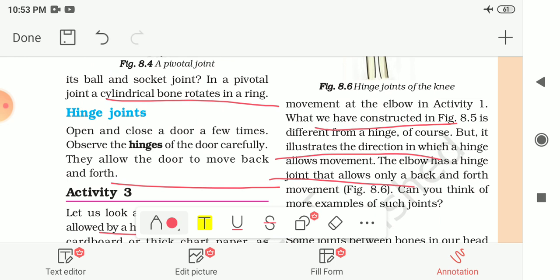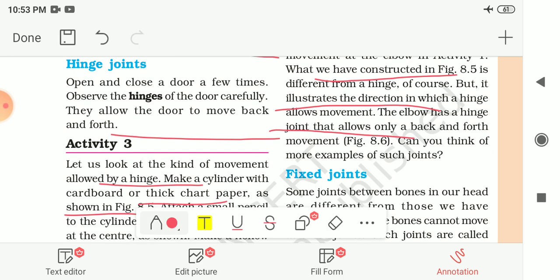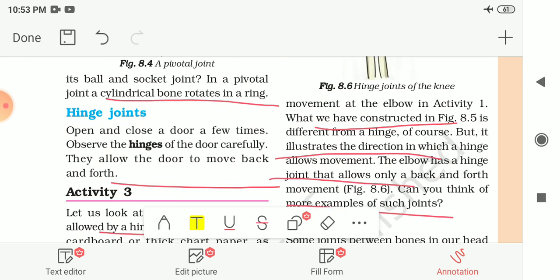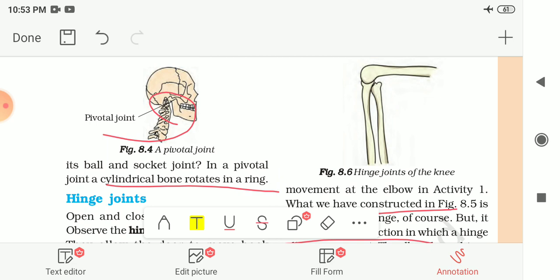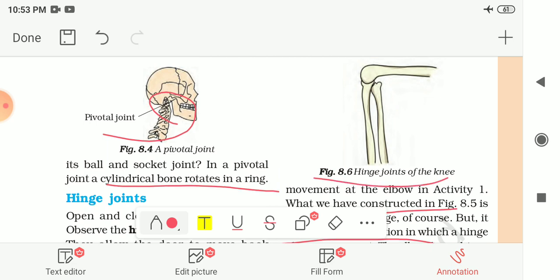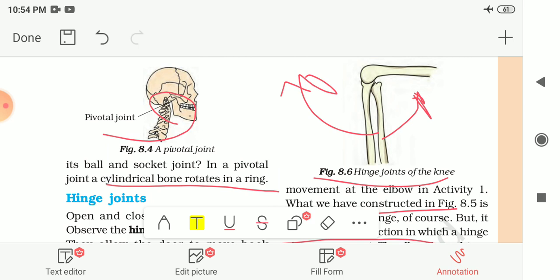Now can you think of more examples of joints which have these hinge joints? You will notice that other than the elbow, the knee, toes and jaw also have this hinge joint. So these all parts have hinge joints. Here in the figure, the hinge joint of the knee is shown to you. So you know that we can move this knee in this direction and this direction, that means backward and forward direction. So this is known as the hinge joint.